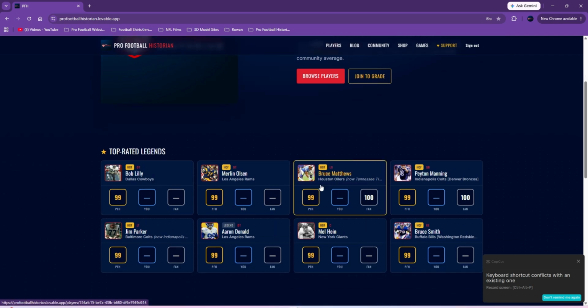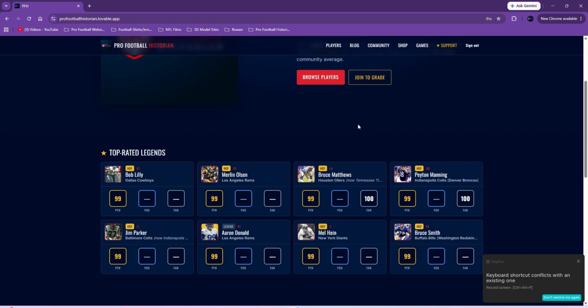And I have a numerical grade. As you can see, these are some of the top players in the history of the NFL, and I gave them a 99. But as a fan or a user, you can grade the players as well. So right now we don't have a lot of users because it just came out. But as a fan, you can then grade them. It would go in the middle, and this would be an average, the fan grade.